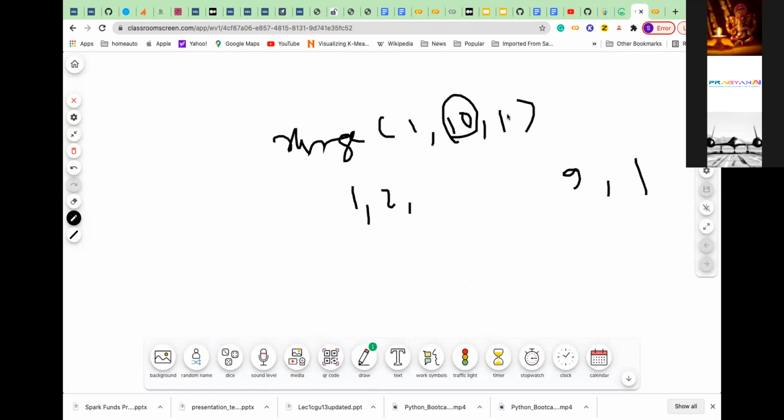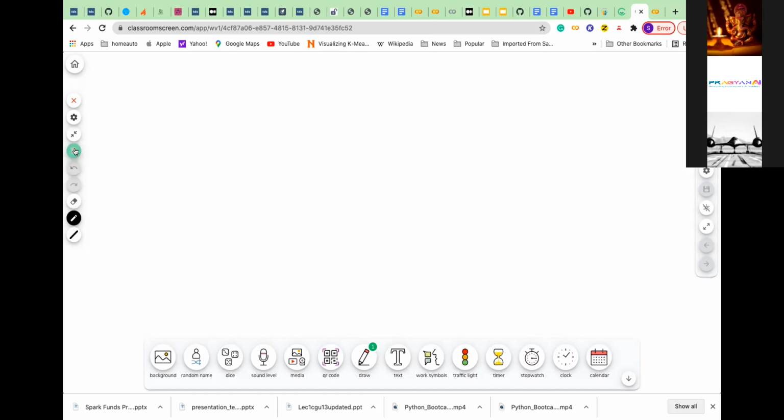If I say step size is 2, then it will start with 1, then not 2 but 3, then not 4 but 5. That is step size. If you are not giving the step size, then by default step size is 1.